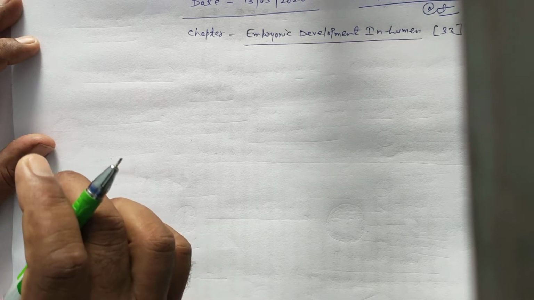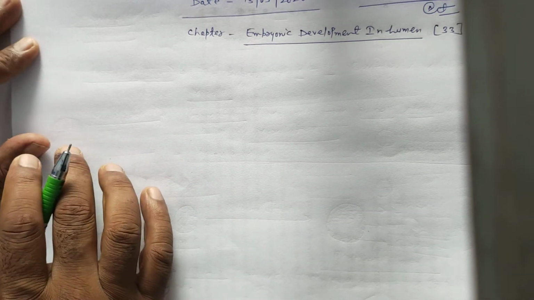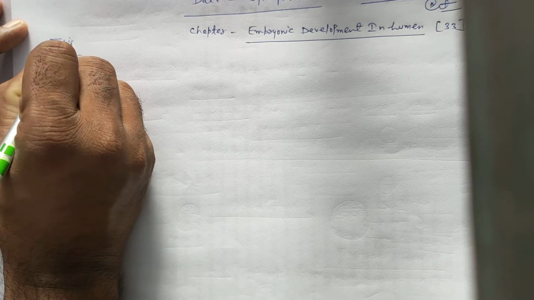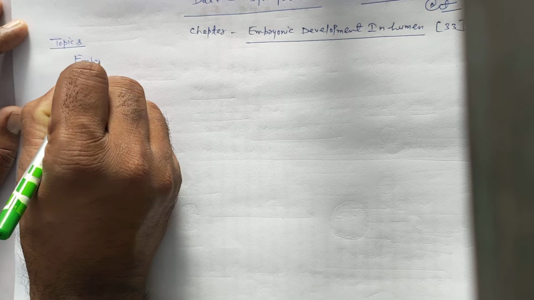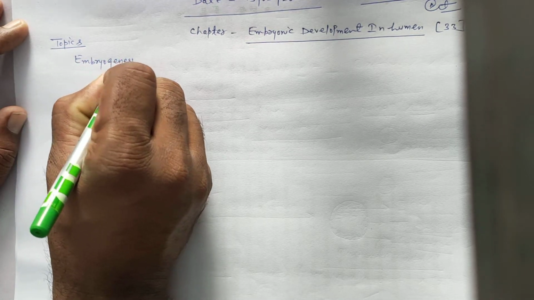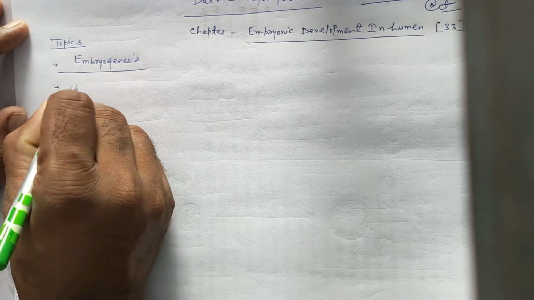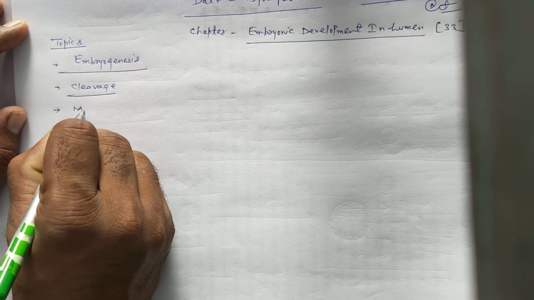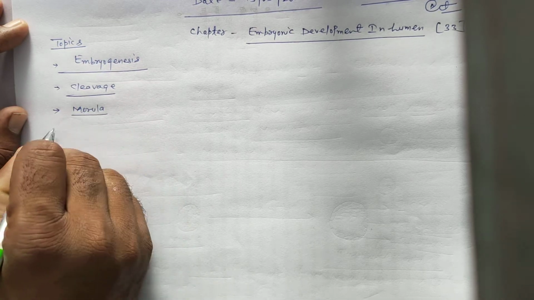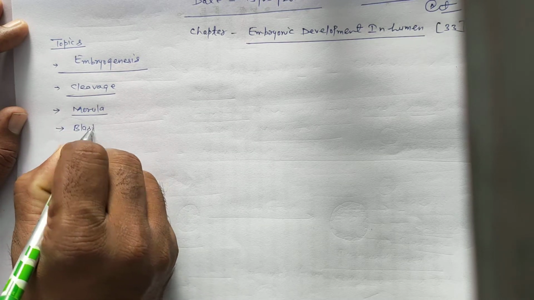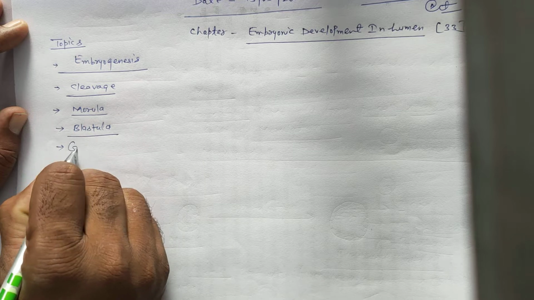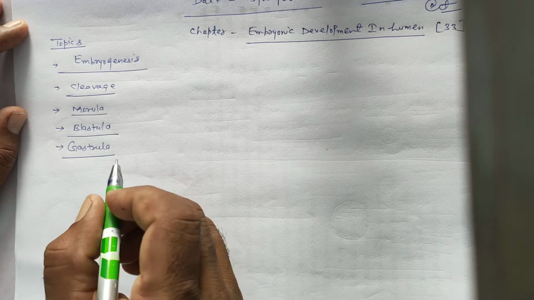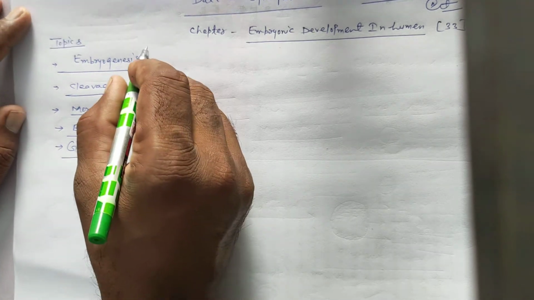Some topics included in this chapter: first is embryogenesis, second, cleavage, morula, next, blastula, gastrula, neurula, and some other specific points.